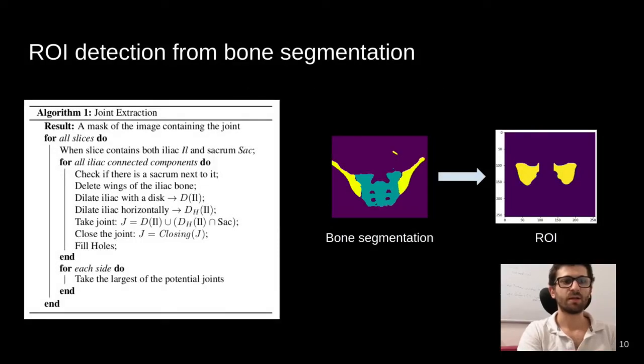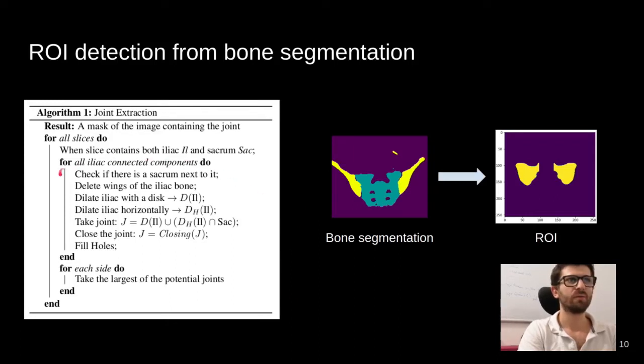Now that the segmentation is done, we define a mathematical morphology pipeline to derive the ROI. We see that the segmentation is not perfect. Some artifacts can be seen in some places. Therefore, our pipeline must be robust to these imperfections.